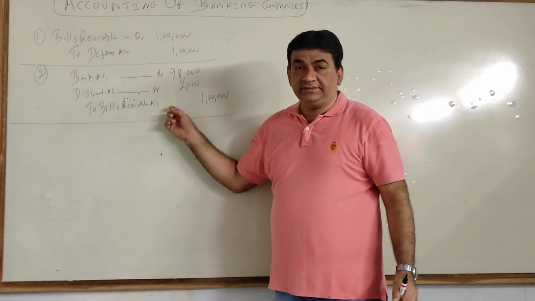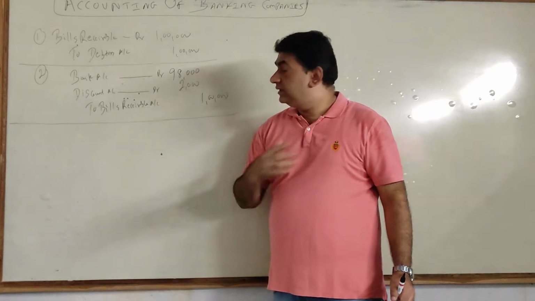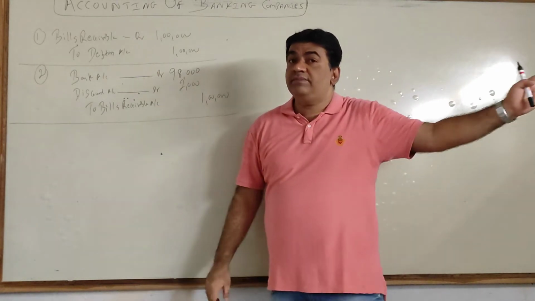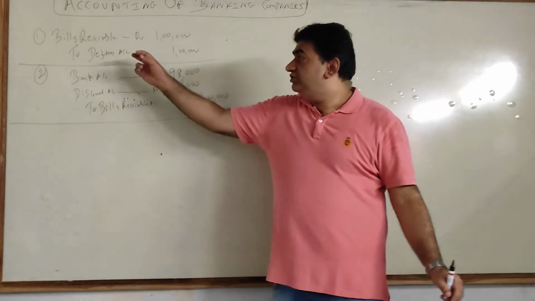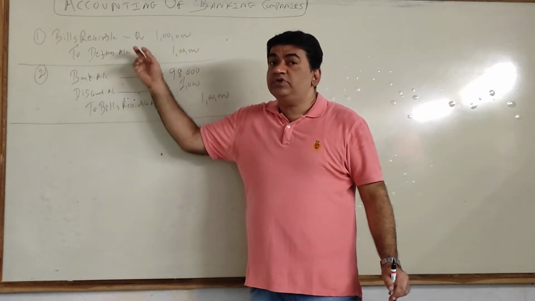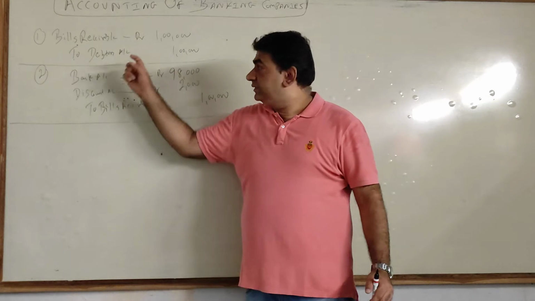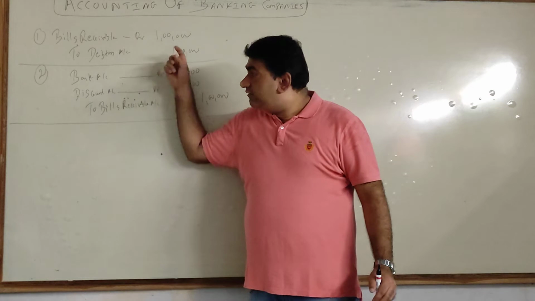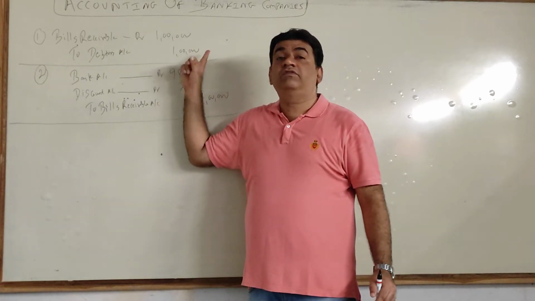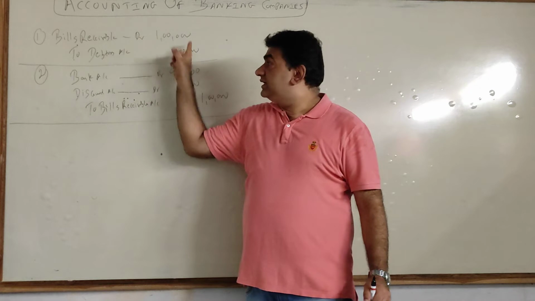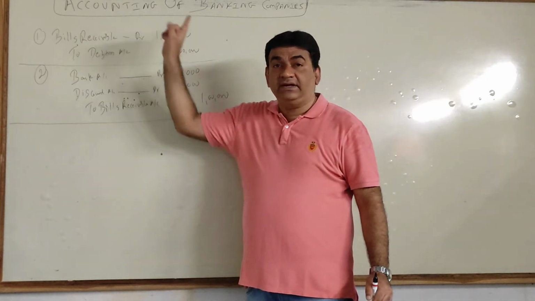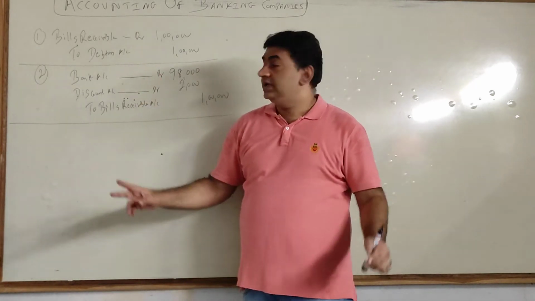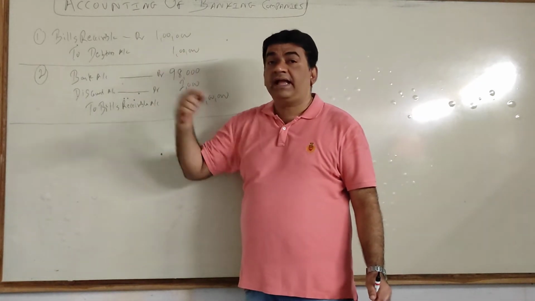Now, after this what happens? On the due date, I got the bill discounted. The holder of the bill is the bank because the bank gave me the money. So the bill will be with the bank. Now this debtor who was supposed to pay me after 3 months will now have to make this payment of the full 1 lakh to the bank. If he pays, fine, transaction is over. But if he doesn't pay, the bank will catch me.